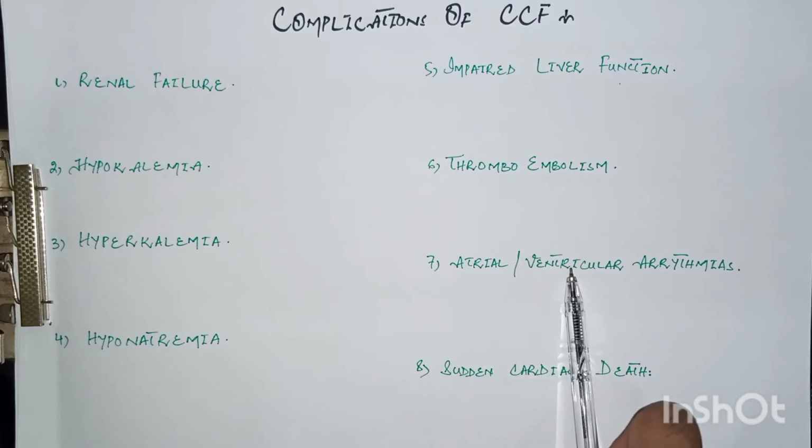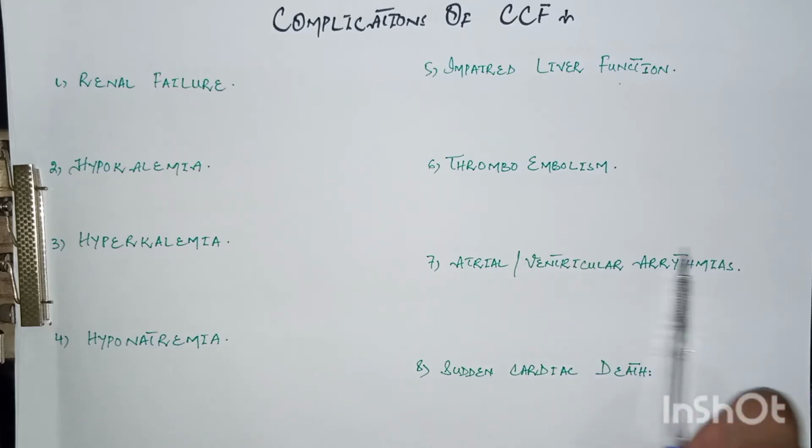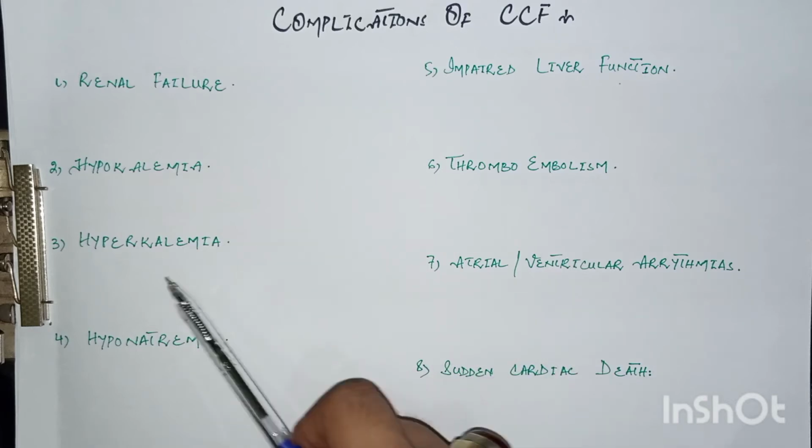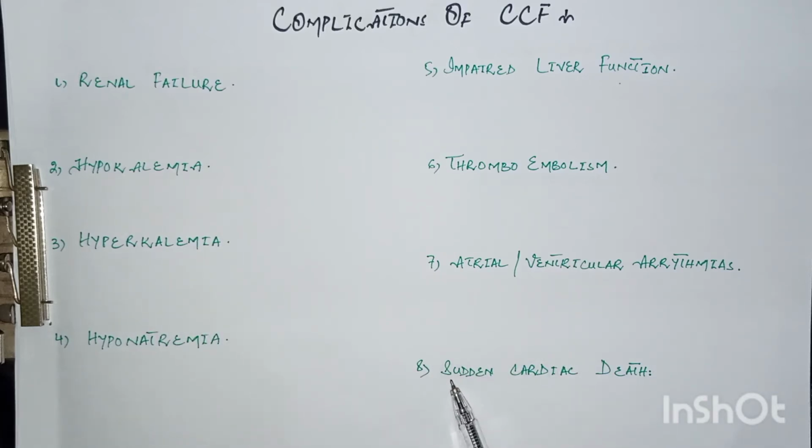These atrial and ventricular arrhythmias are common, and these are because of electrolyte imbalance, especially hypokalemia and hypomagnesemia in patients of congestive cardiac failure, as we have discussed previously. The next complication is very severe. It is fatal. That is sudden cardiac death, and this sudden cardiac death is because of ventricular fibrillation.